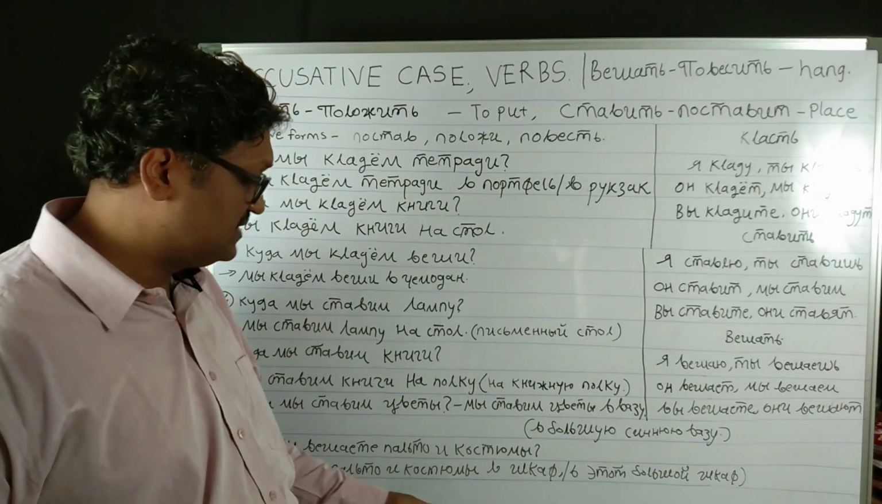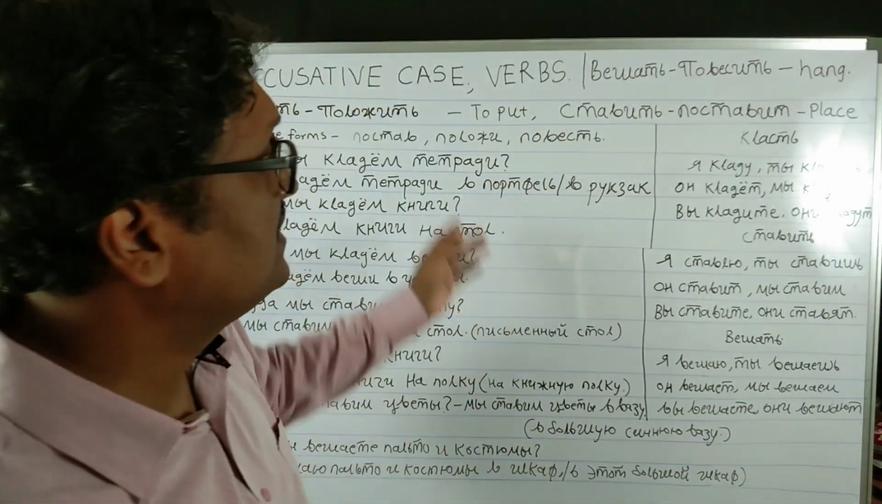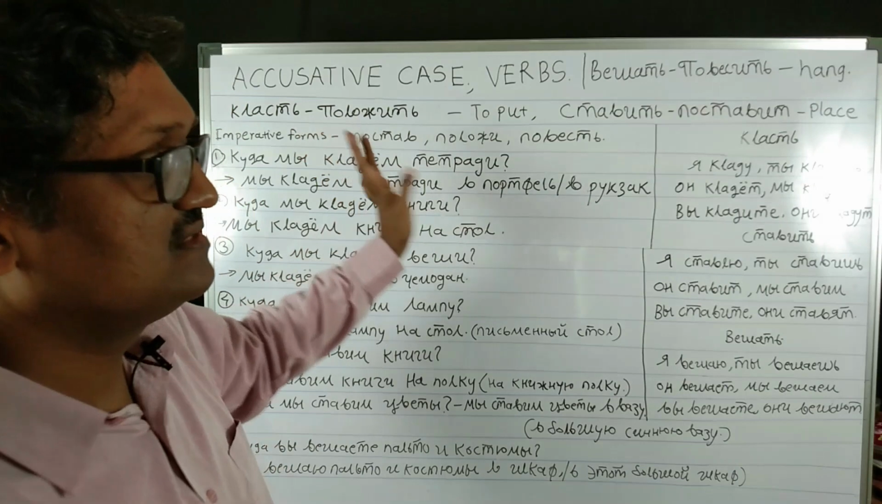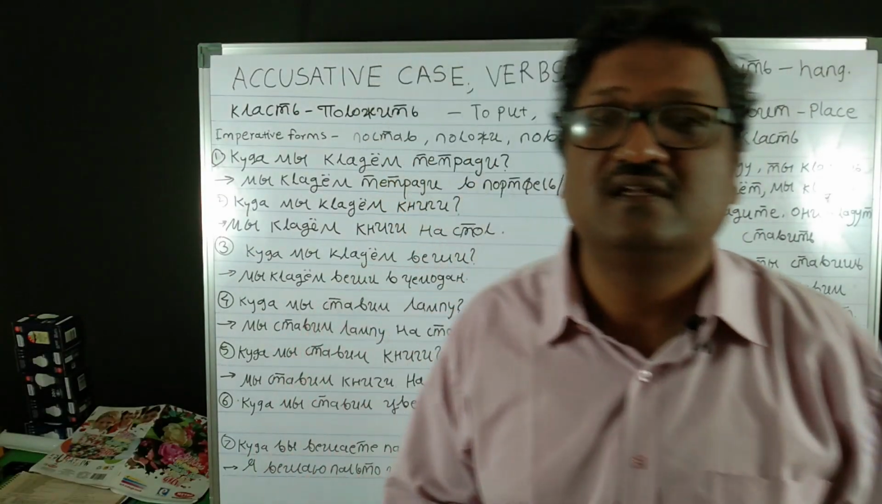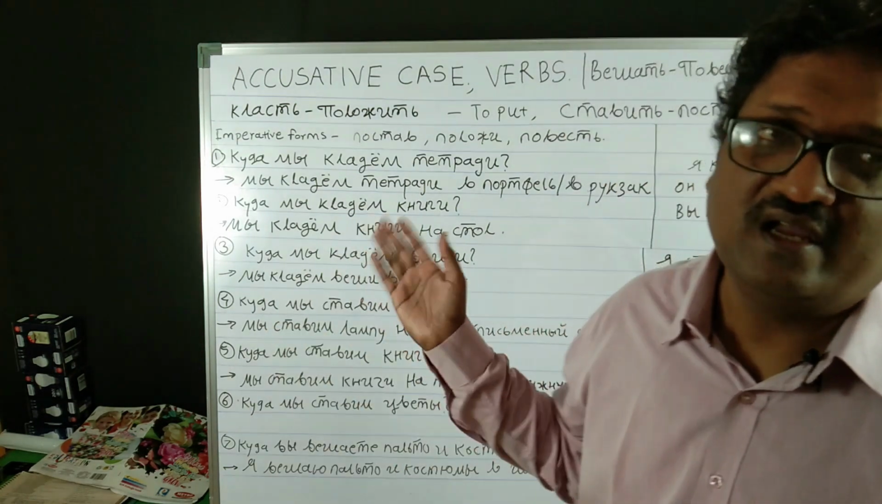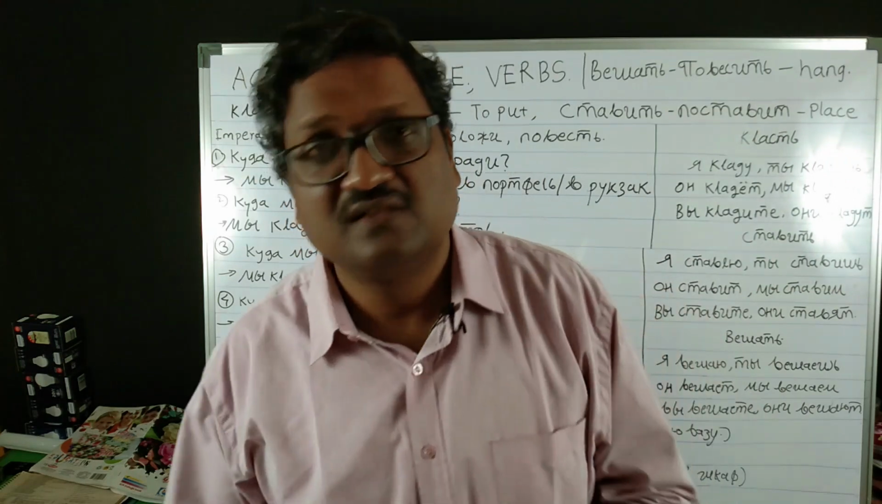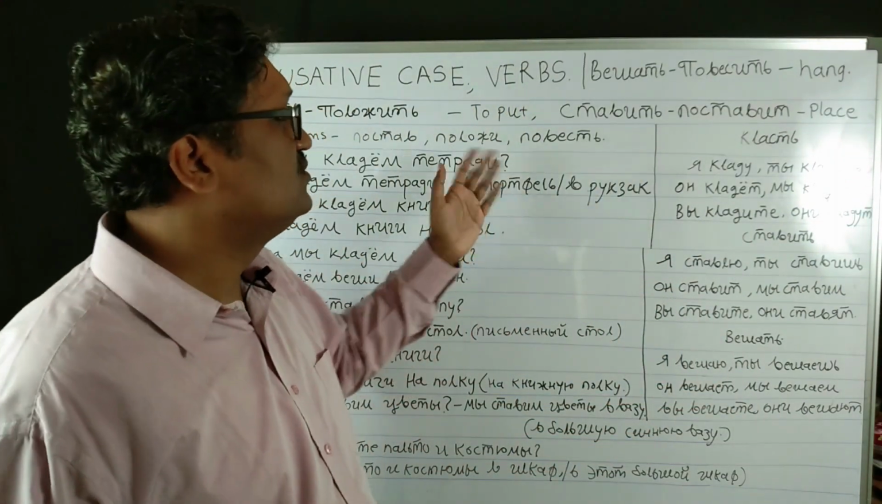So in this way we have seen the three examples: to put, to place, to hang. How they are answering the question kuda, and how both the nouns, which are the direct objects, are changing in the accusative case. This is all about inanimate things, where to place, put, hang.